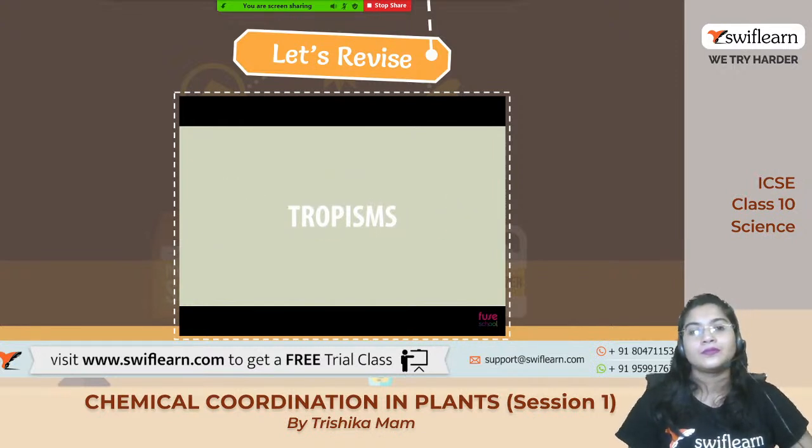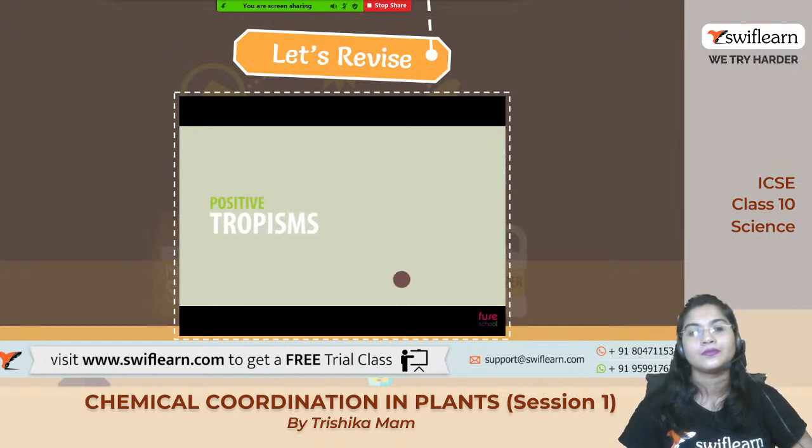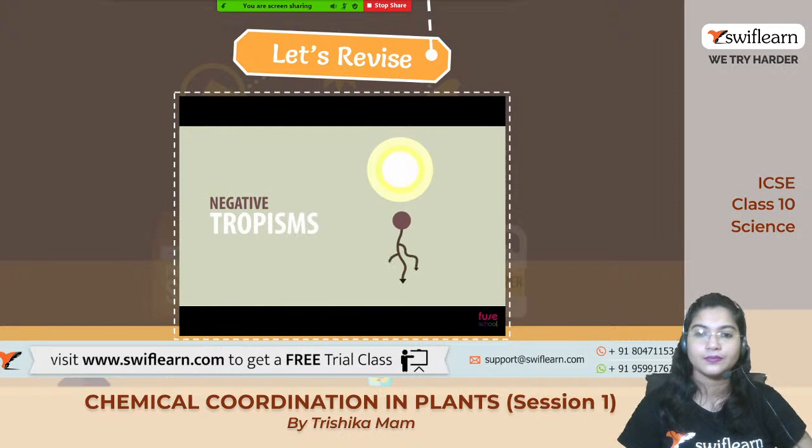There are different types of tropisms. Positive tropisms are when growth is towards the stimulus, so the plant growing towards the light to maximize the stimulus for photosynthesis. Negative tropisms are when growth is away from the stimulus, so roots growing away from the light and deeper into the soil, so there is less chance of them being dried out.